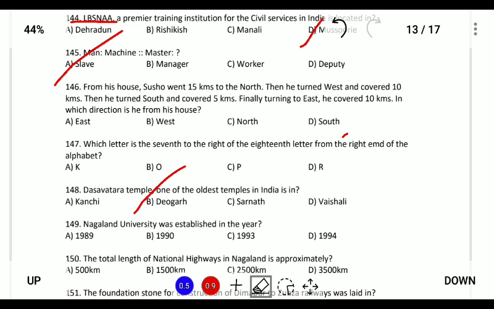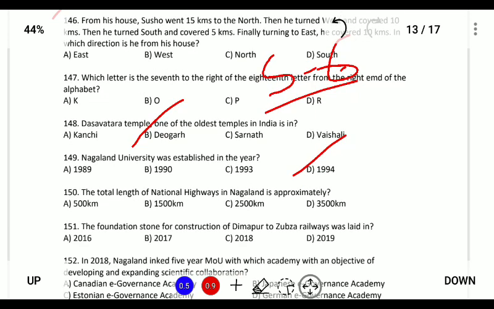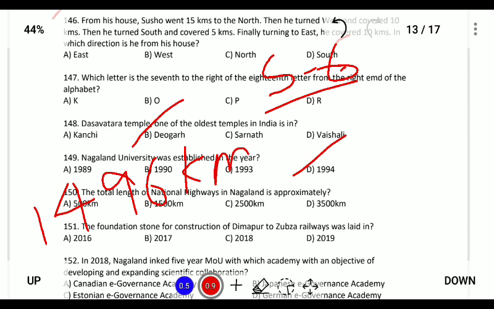Next, 149, Nagaland University was established in the year. So Nagaland University was established in the year 1994, September 6. So the last question for today is, the total length of the national highways in Nagaland is approximately. So the national highways of Nagaland is approximately 1496 kilometers. So just take the round figure of around 1500 kilometers.